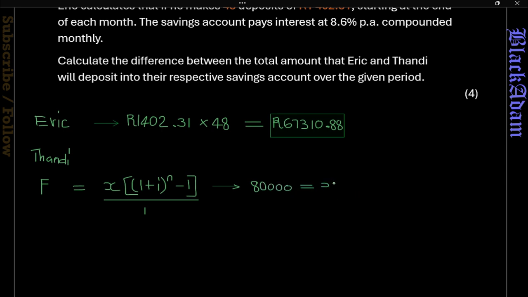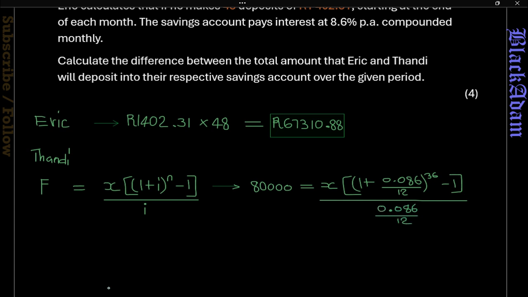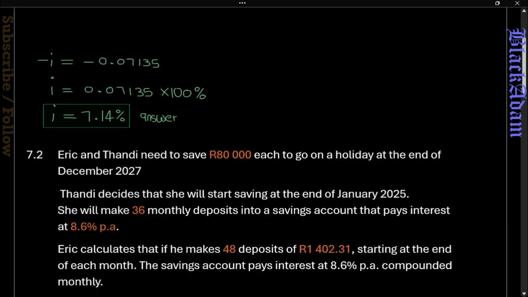We want to know how much you pay per month to reach 80,000. It's 1 plus the interest rate, 0.086, that's 8.6% over 12, because it is compounded monthly, to the power 36, so the total is 36 months. So the interest is 0.086 over 12.